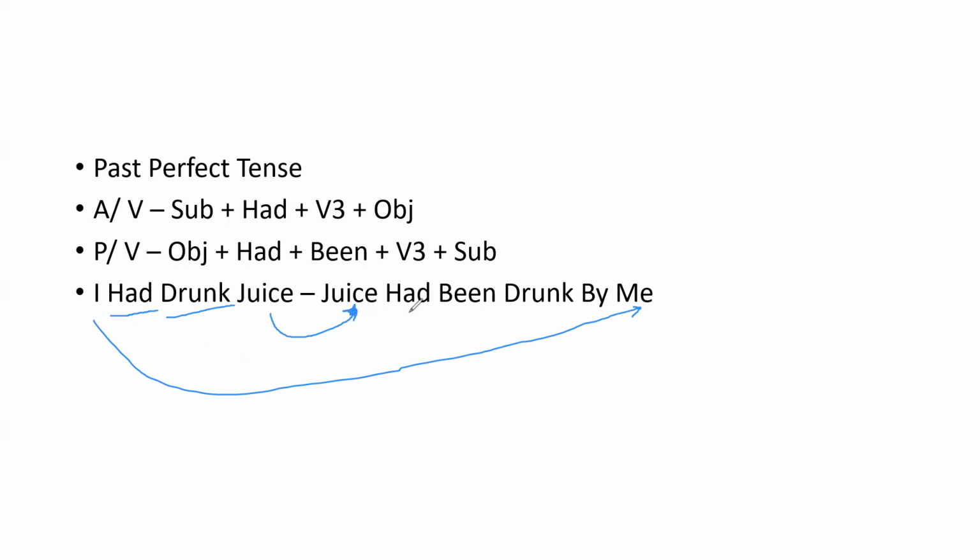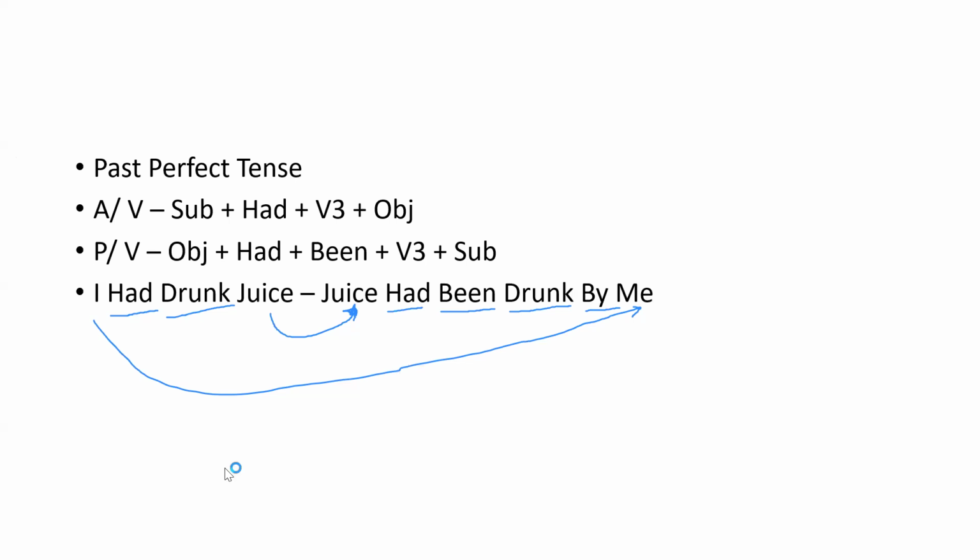Then after that, we can write the suitable helping verb. And if it is perfect tense, we write been. After the helping verb, we write been. And then we write the verb: in perfect tense, the active voice contains V3 and the passive voice also contains the same V3. After V3, we write the conjunction by. So this is about the conversion of active voice into passive voice for past perfect tense statements.